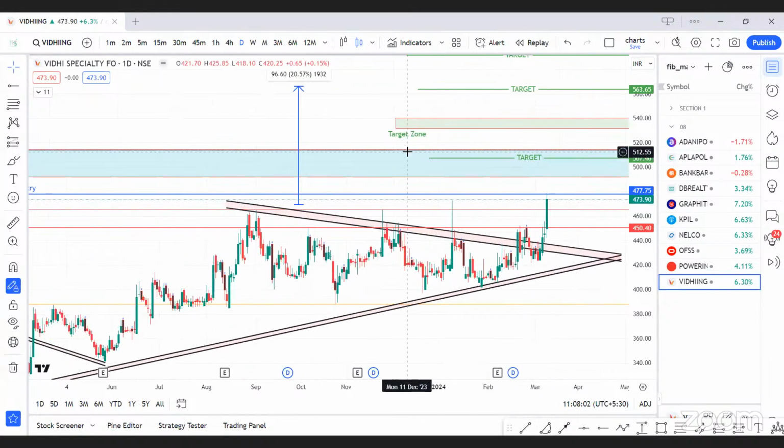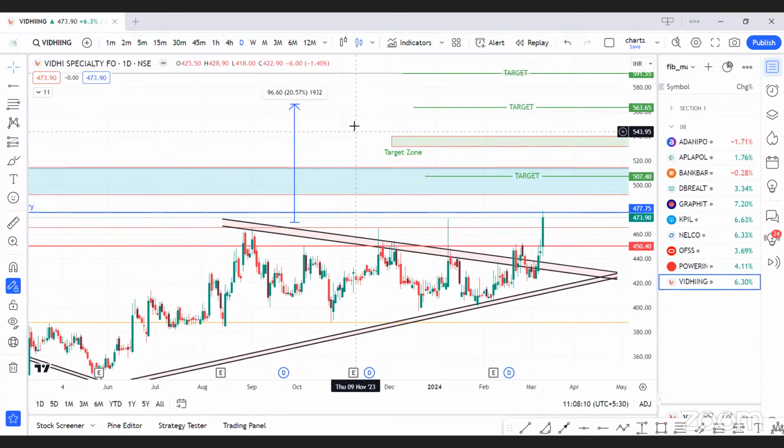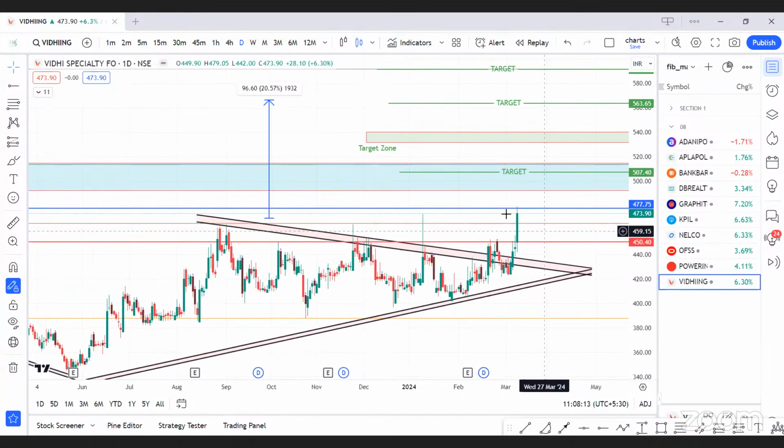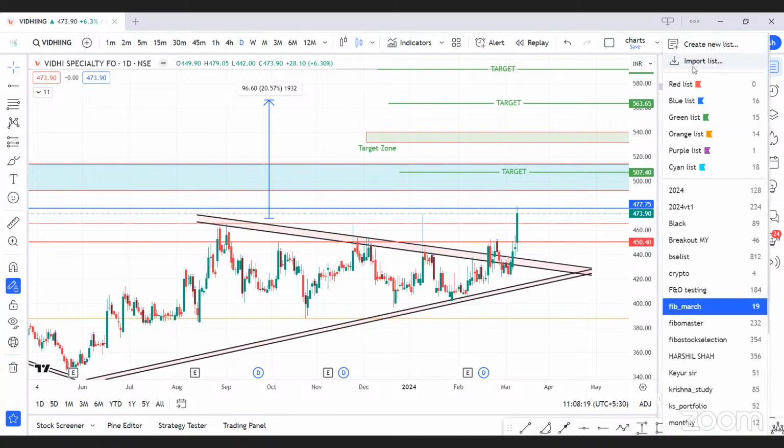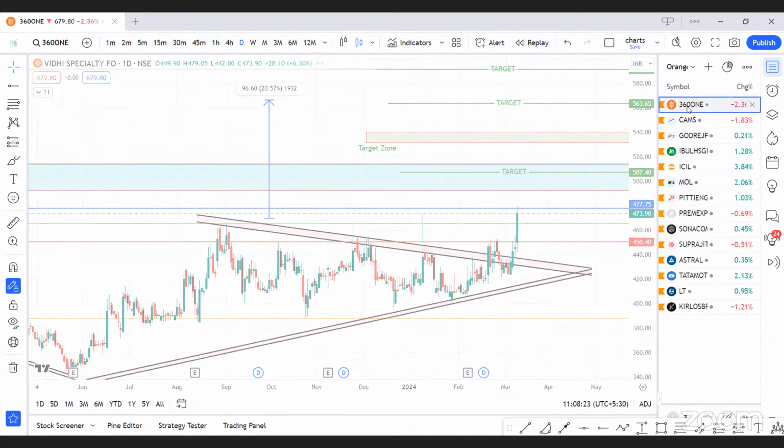But a strong breakout is likely to be expected only above 515. If this 515 level is sustained, then we may see a target till 563 and 591. So we are keeping a track on this script and having a close watch on this script. This is the filtered script for this week. Now a quick update on last filtered scripts.